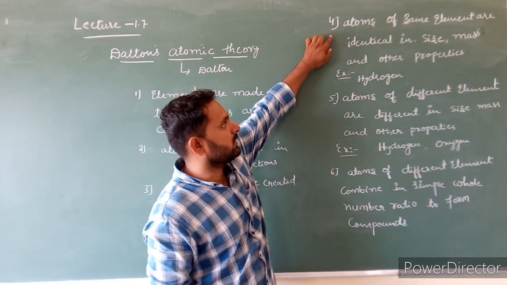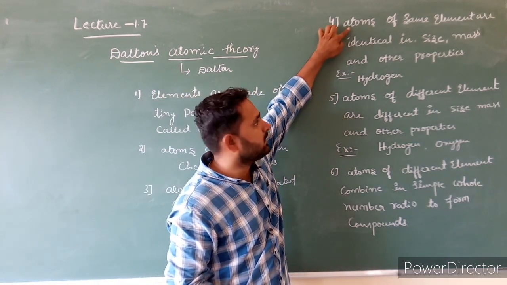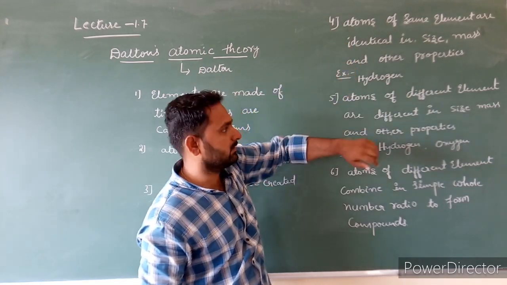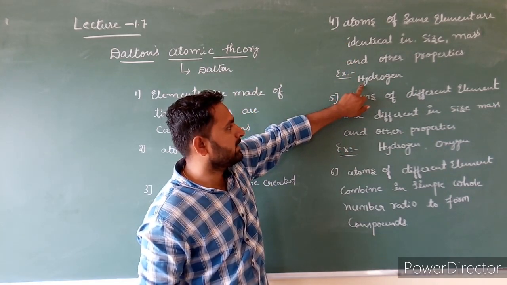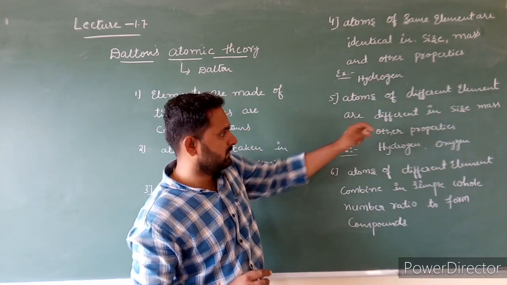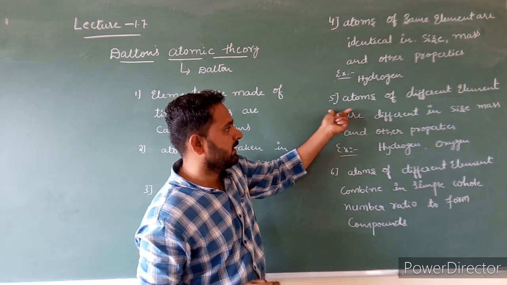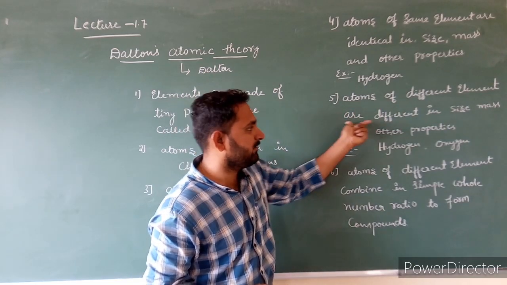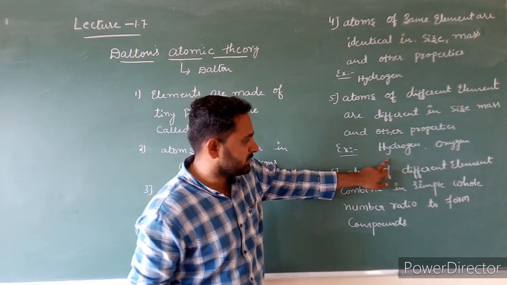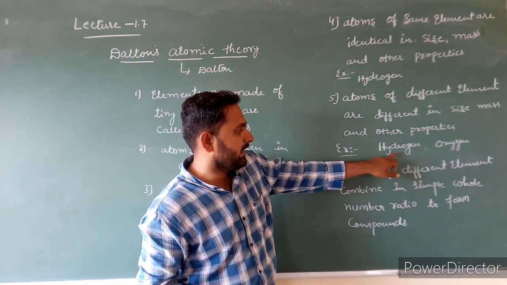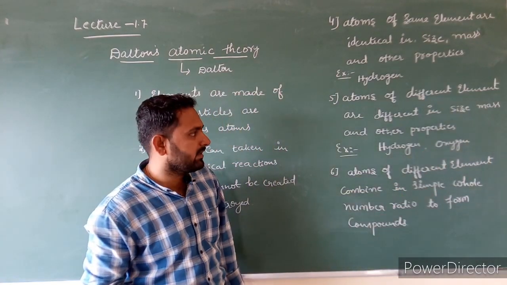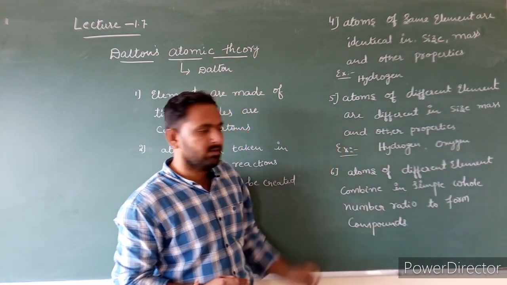The fourth postulate: atoms of the same element are identical in size, mass and other properties. For example, all atoms of hydrogen are identical in size and mass. Next, the fifth postulate: atoms of different elements are different in size, mass and other properties. For example, hydrogen atoms and oxygen atoms are different in size, mass and other properties.